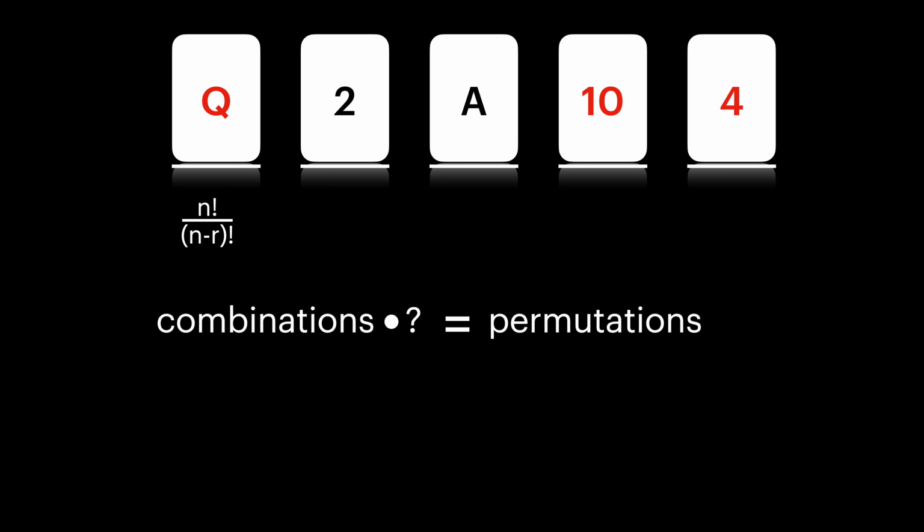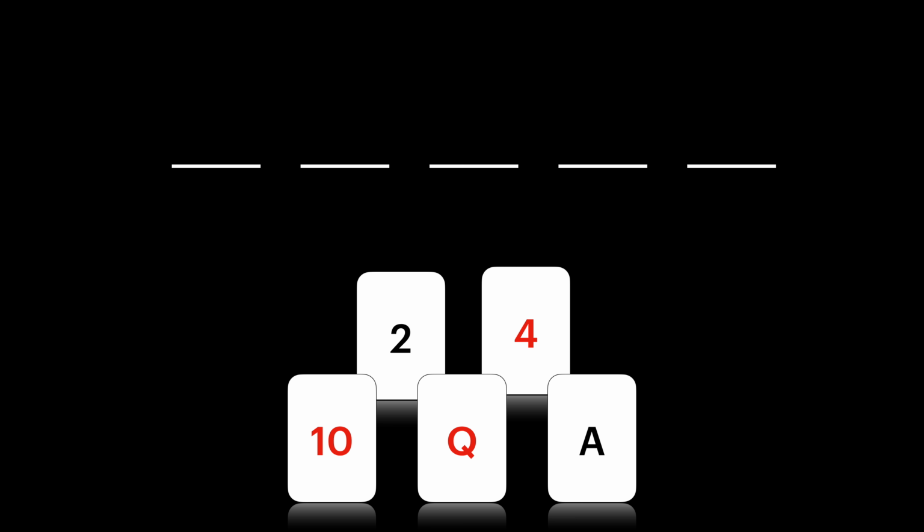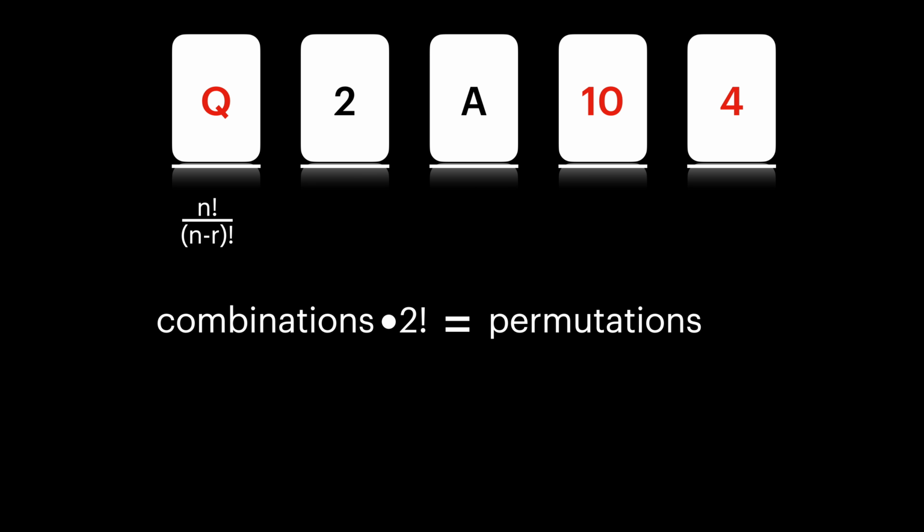We know how to calculate that, which is the number of ways something was ordered. When we looked at the playing cards, there's 5 factorial ways of doing it. Or if we're only looking at 2 cards, there's 2 factorial ways.